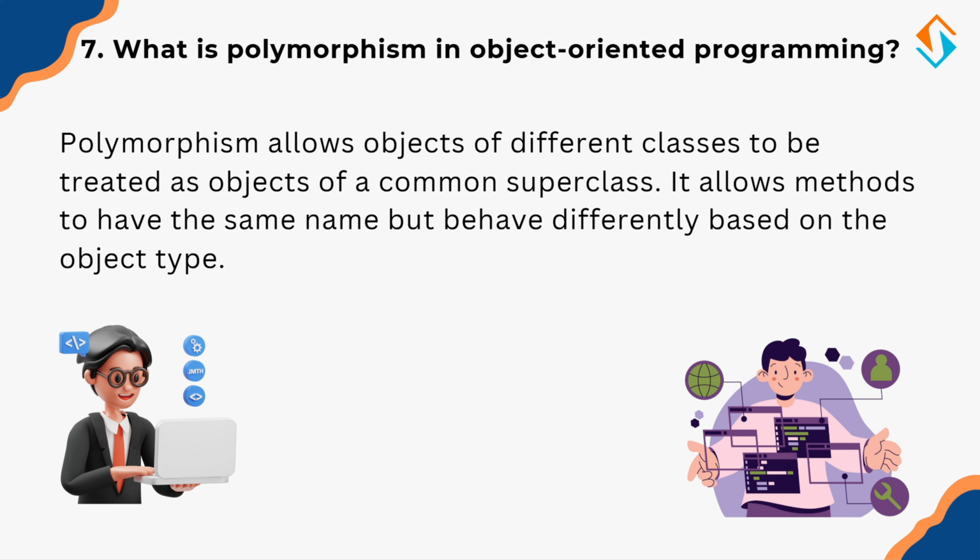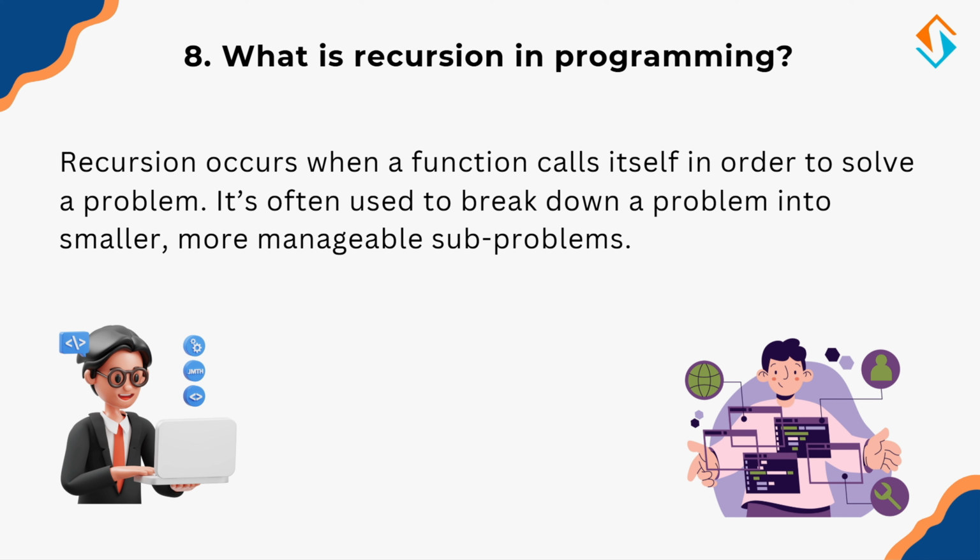Now let's talk about recursion, a powerful concept used in problem solving. So what is recursion in programming? Recursion is when a function calls itself to solve a problem. It is useful for problems that can be broken down into smaller subproblems, like calculating factorials, solving the Fibonacci sequence, and tree traversals. A simple way to understand recursion is thinking of Russian nesting dolls. Each doll contains a smaller one inside, following the same pattern.